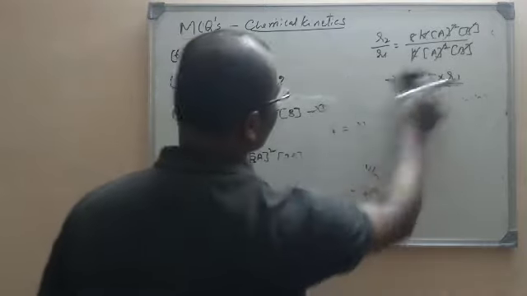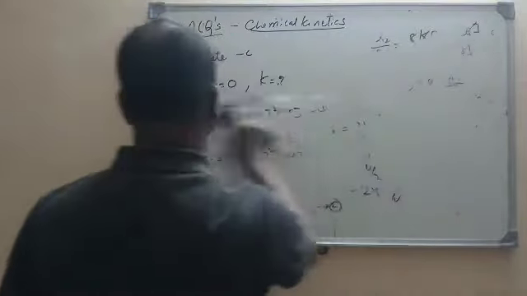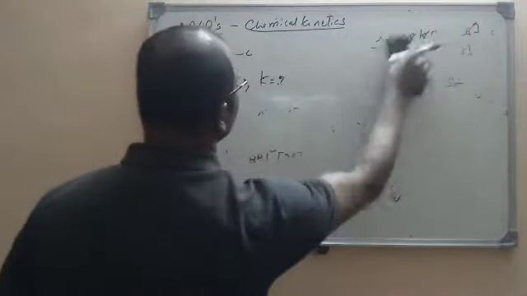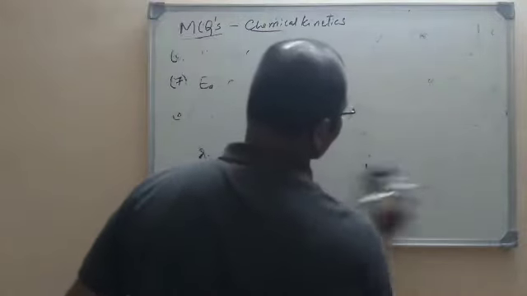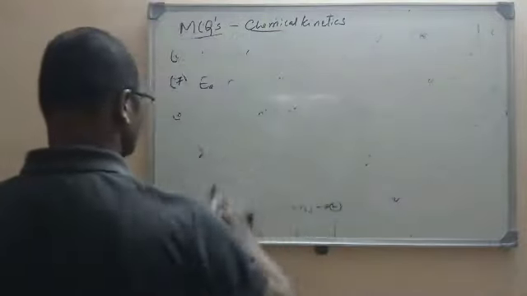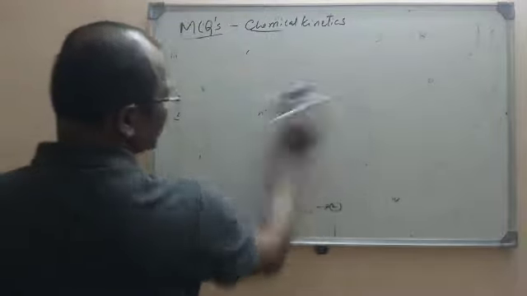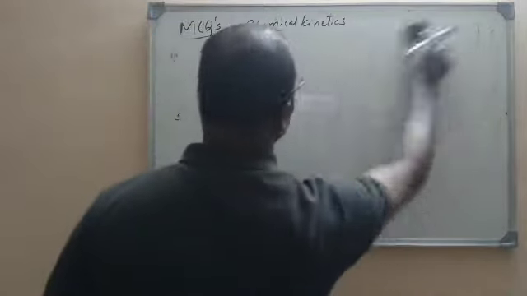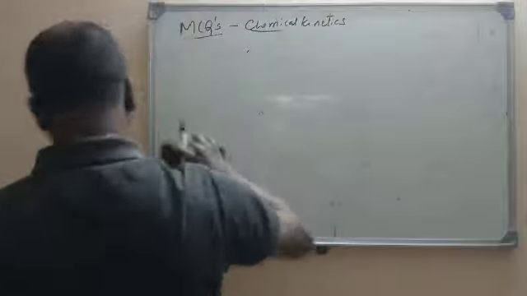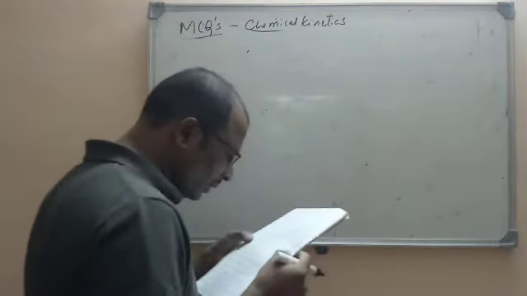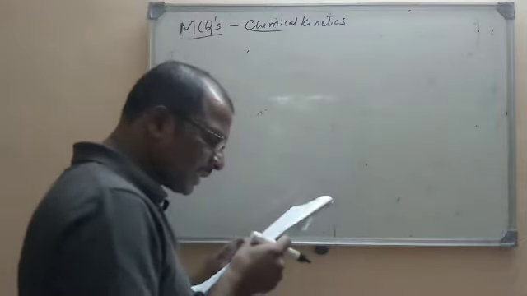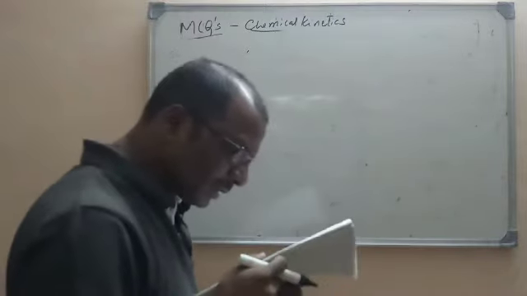Now let us go to multiple choice question number 9. What is question number 9 here? The half-life of a first order reaction is 15 minutes.